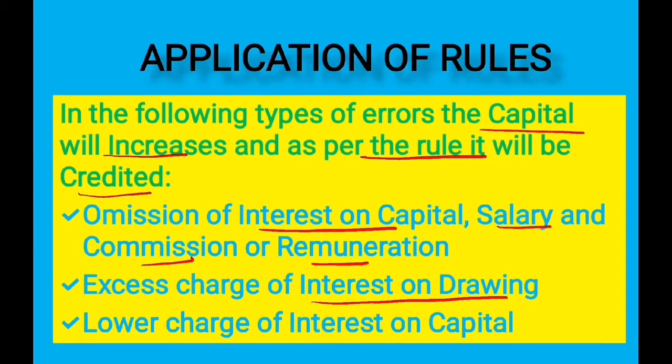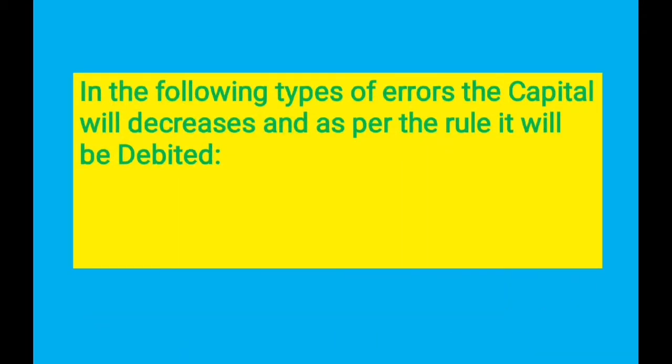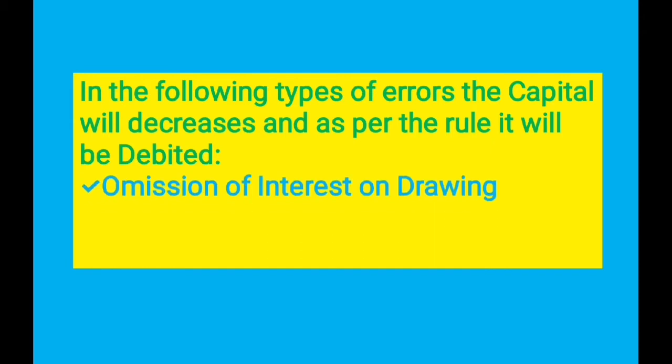Then we will see the various cases in which the capital account will be debited. In the following type of errors, the capital will decrease and as per rule it will be debited. Number 1 is omission of interest on drawings. If interest on drawings has been completely omitted to be charged from the partners, then it will be charged in order to do the adjustment and it will be debited from the partners' capital account.